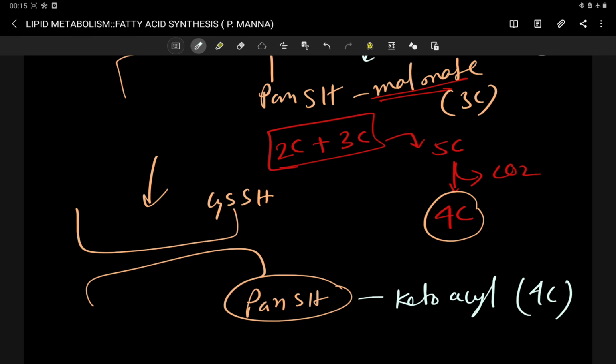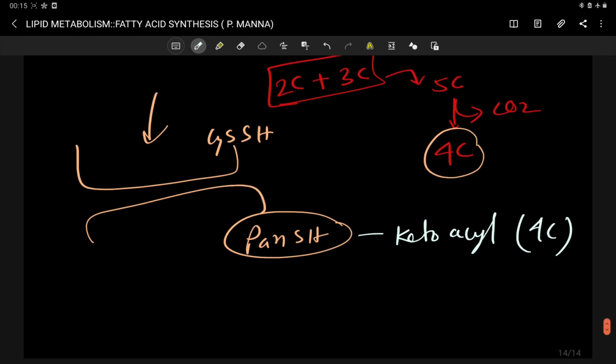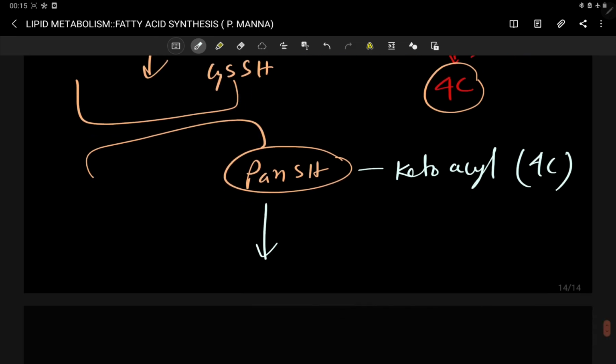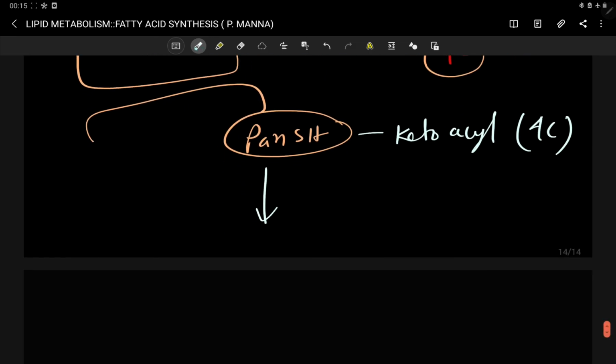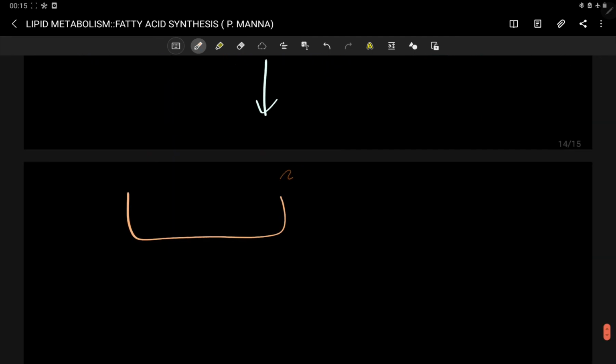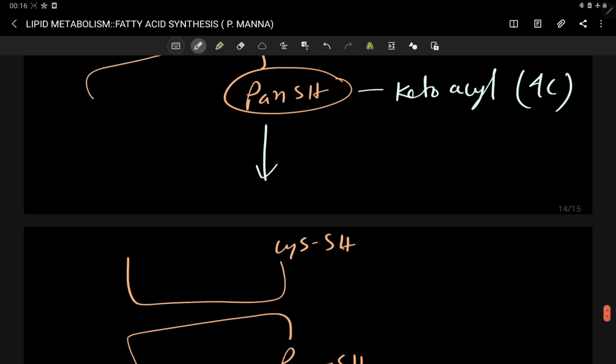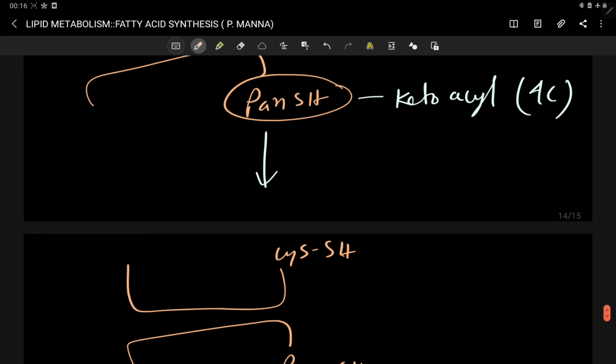Next step, what happens? On this ketoacyl group, 3 enzymes are working.